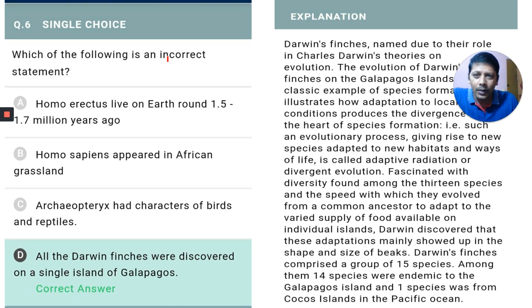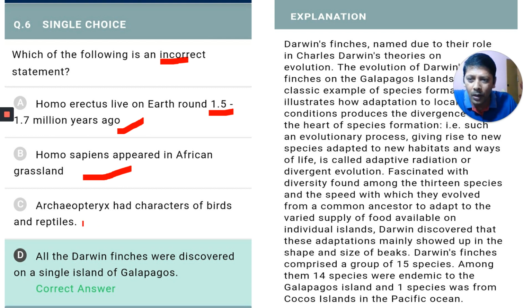Which of the following is an incorrect statement? Homo erectus lived on Earth around 1.5 to 1.7 million years ago. You have to go through the state textbook. Homo sapiens appeared, this is the area, we can expect in every exam, one bit from human evolution. Homo sapiens appeared in African grassland.